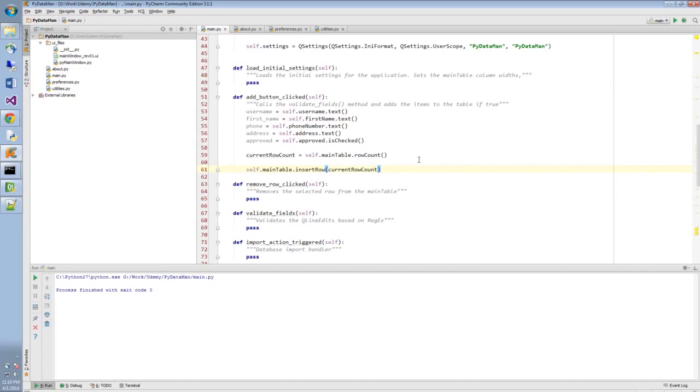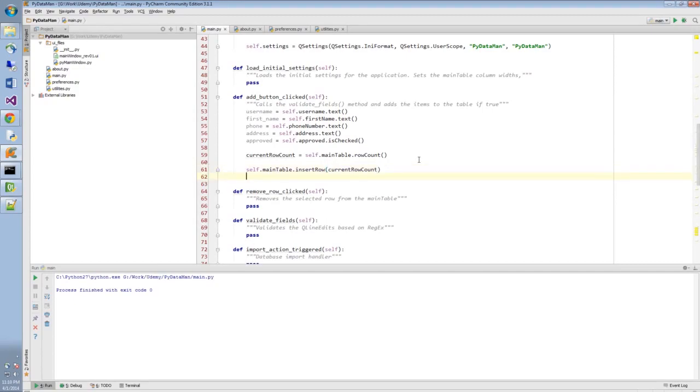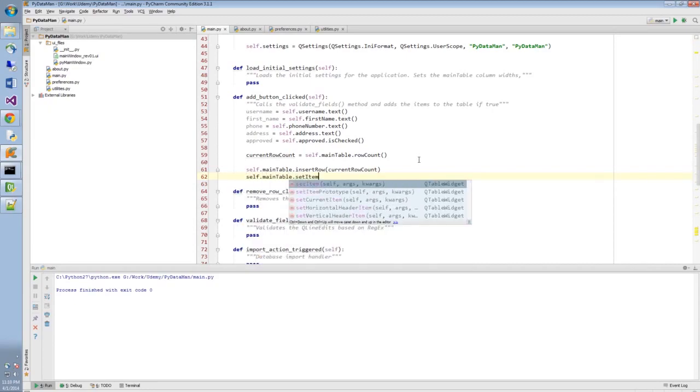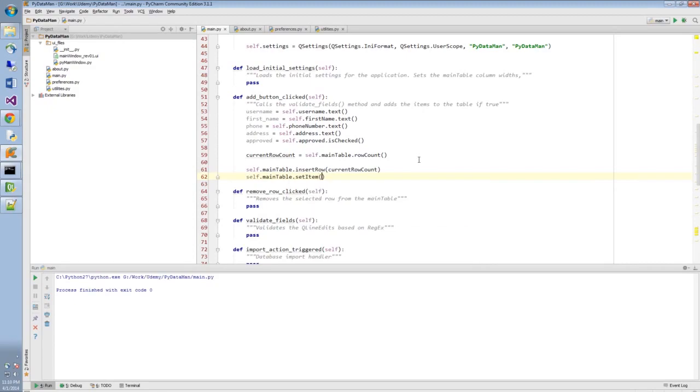Now, in order for us to actually enter the items into the table, we're going to say self.main_table.setItem is the method we're going to call. And now we have to pass some parameters. First of all, we need to pass the row that we are inserting this data into. That row will also be that same row, current row count. So as you can see, it's a little bit confusing. The second thing is the column, and since, as everything else in Python and in the programming world, this is zero based, we're going to say column number 0, which is from the user's perspective column number 1, or the leftmost column. That's the one that contains the username.